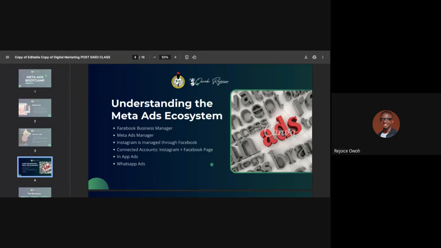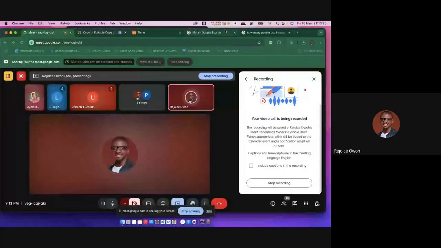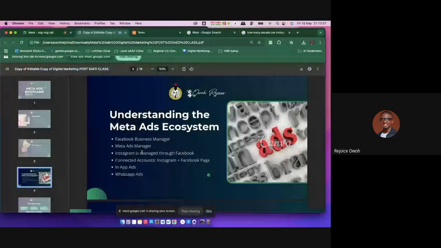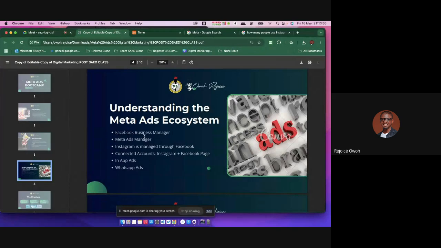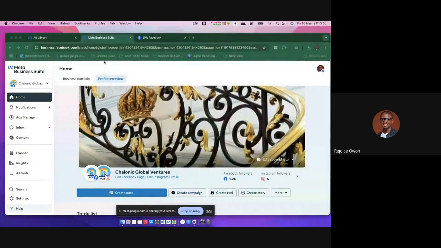Now, first of all, there are different platforms where you can actually scale your ads from. And I showed you guys there is what we call the Facebook Business Manager. Okay, now Facebook Business Manager means, if I go, let me search for Facebook Business.